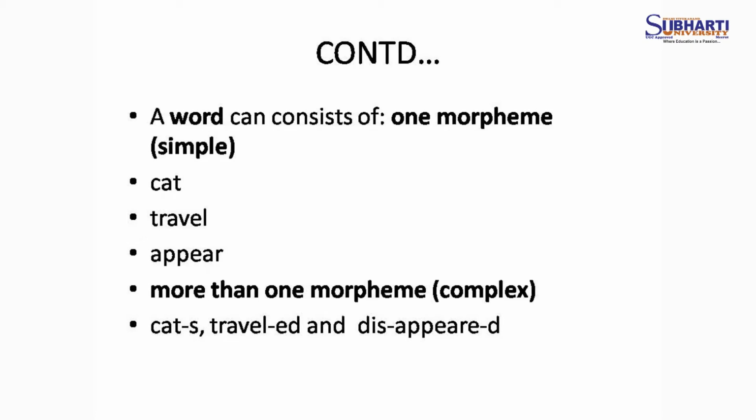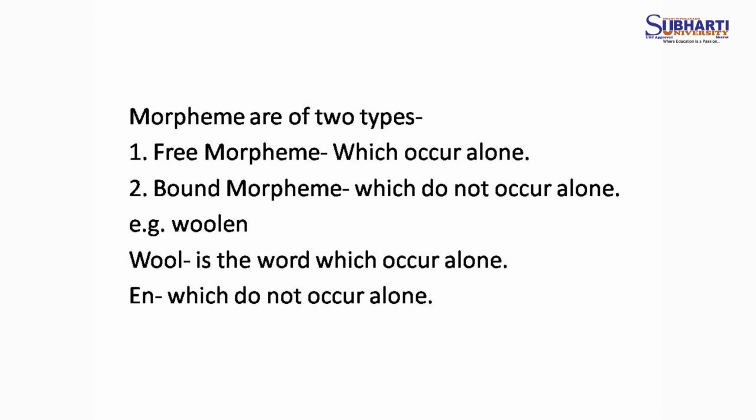And if I say the word disappeared, then dis is one part, appear is another word, and ed is another. So dis, when added, is known as the prefix, appear is the root word, and ed is the morpheme form. So morphemes are of two types: free morphemes, which can occur alone, and bound morphemes, which do not occur alone.